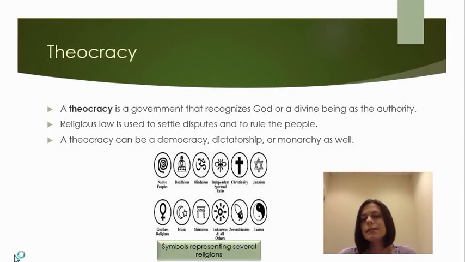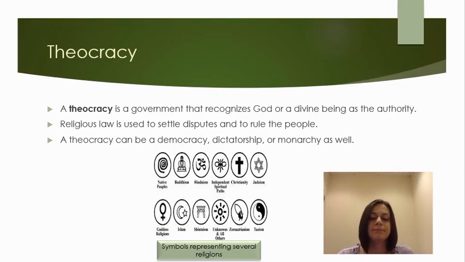The next type of government we're going to be talking about is a theocracy. Now, theocracy is a type of government that recognizes either God or some divine being as the one having the ultimate authority. So any sort of laws that they have are going to be based off of religion. So those religious laws are going to be used to settle any sort of disputes and basically rule the people in the population. A theocracy can take place in other types of governments. It can be in a democracy, it can be in a dictatorship, and it can be in a monarchy as well.